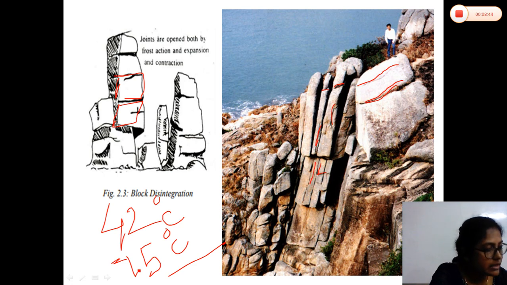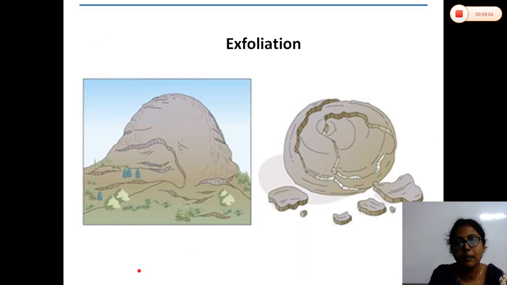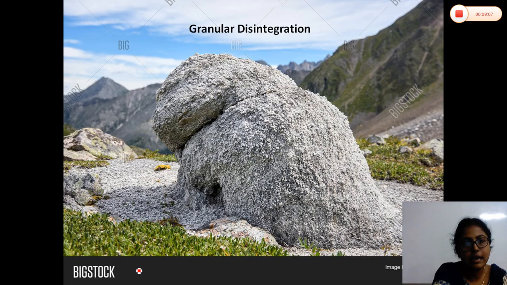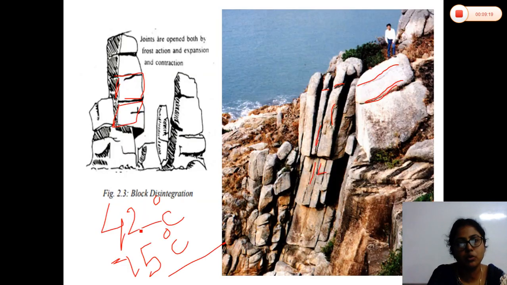At night when the temperature drops, the rocks cool down and contract, and this process of alternate expansion and contraction weakens the outer surface of the rock, and they finally break into smaller fragments. Sometimes the breaking down takes place in the form of blocks, sometimes in the form of granules. See, here the breakdown of the rocks takes place in the form of granules. You can see the grain size particles, very small particles. This is called granular disintegration, and the first one which I showed you, taking place in the form of blocks, is called block disintegration.